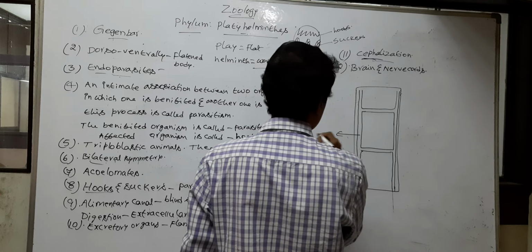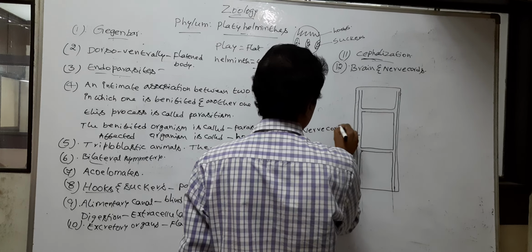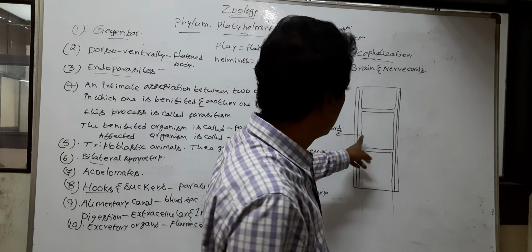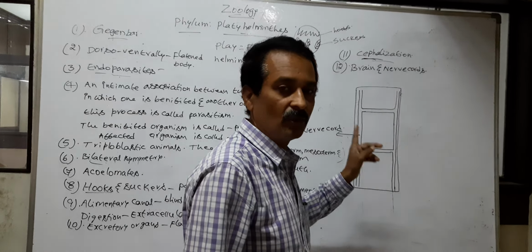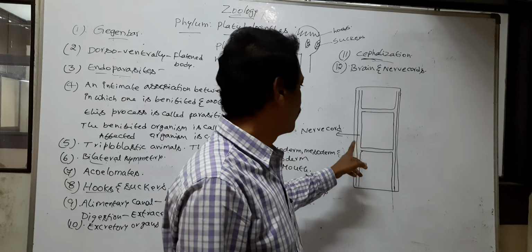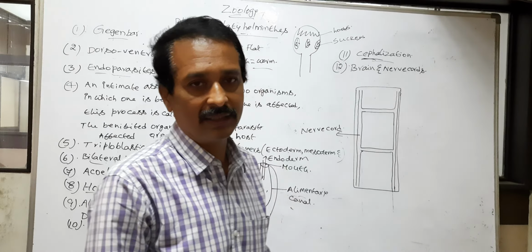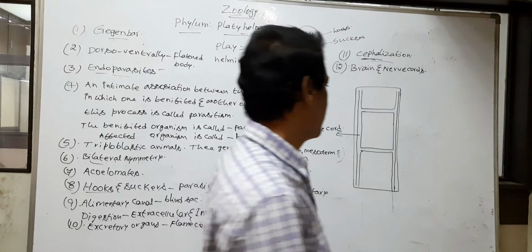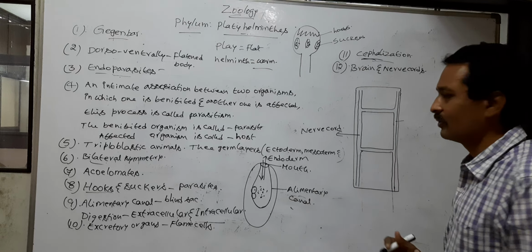So this is a nerve cord. The Platyhelminthes possess a brain and two longitudinal nerve cords. These are located one on either lateral side of the body. This is one nerve cord. This is another nerve cord.